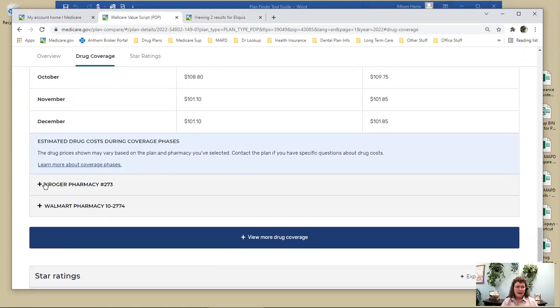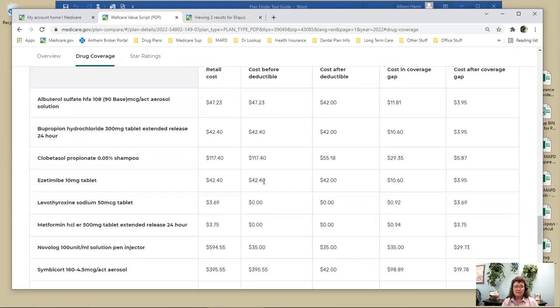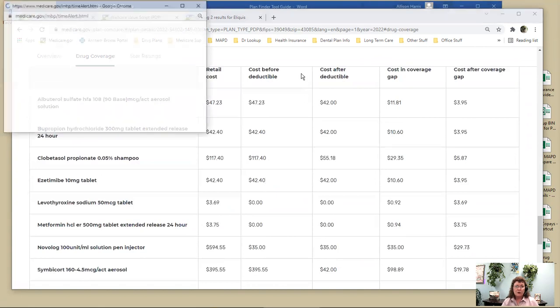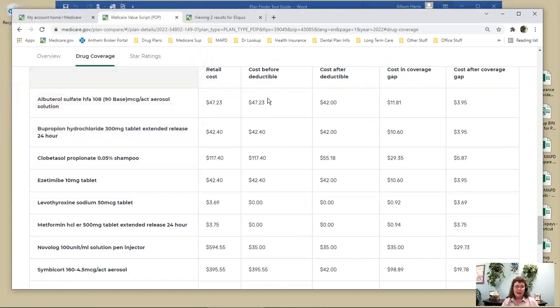Well, you have to click on this little plus sign next to the pharmacy to get the detail for each drug. So you can see in deductible, how much am I going to pay? When I get after the deductible, what are my copays going to be? See how these drugs are zero in the deductible? That means that they cover generic drugs in the deductible and I don't have to meet the deductible.